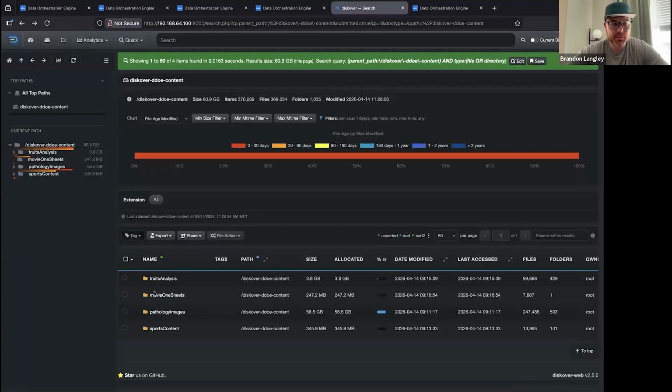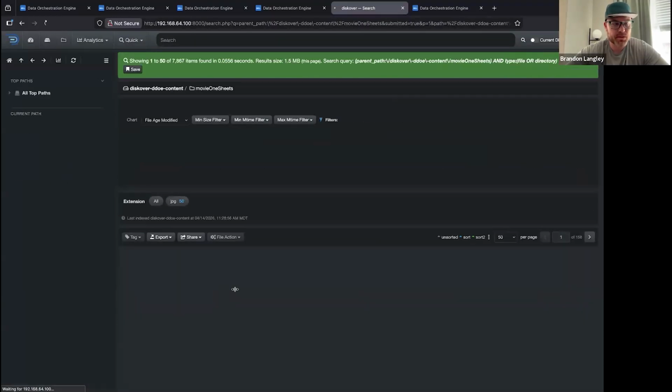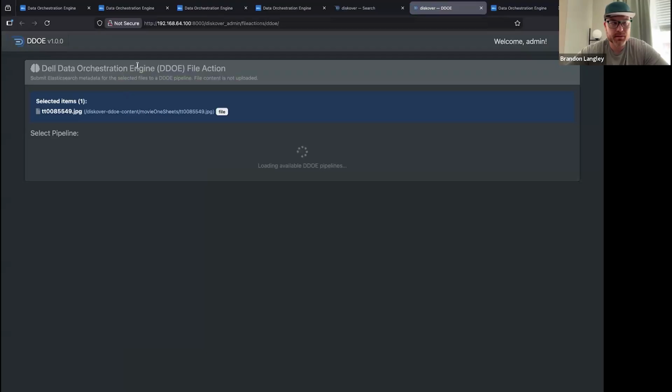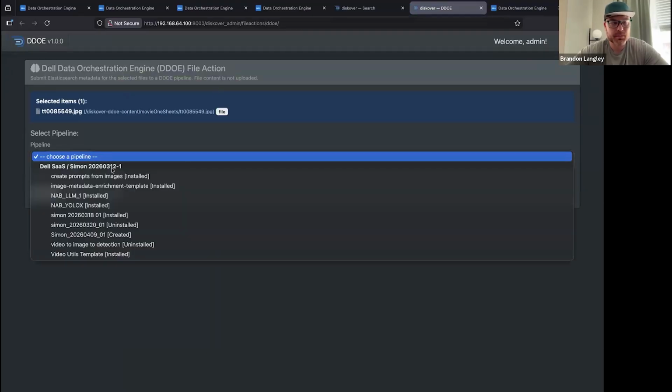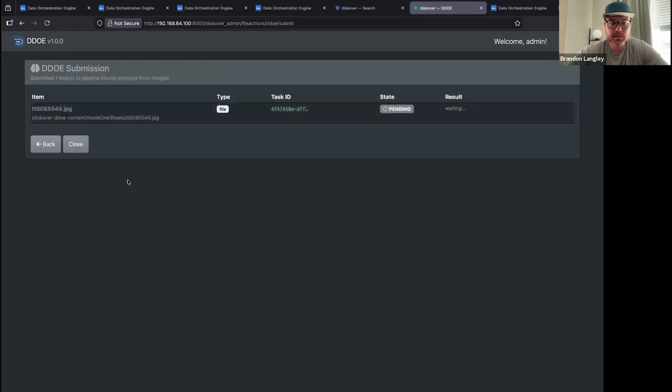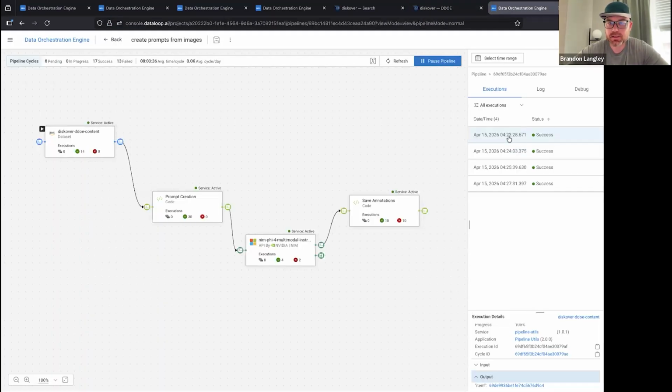So in the Diskover platform, we can maybe review some music one or some movie one sheets, and we can choose to submit this to the Dell Data Orchestration Engine. And we'll choose our specific pipeline that we would like to submit this to. And this will programmatically initiate this pipeline from the Diskover platform into the Dell Data Orchestration Engine.